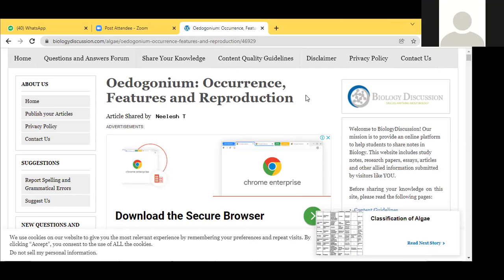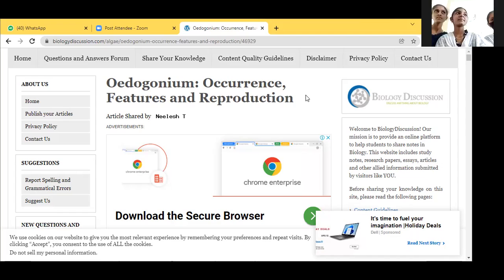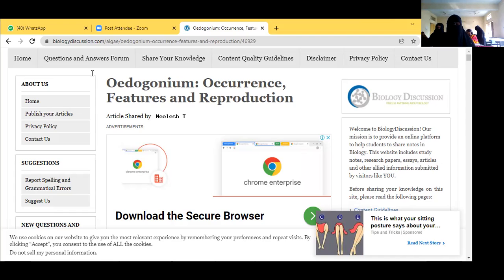Write down, girls. The next one is the Oedogonium. Okay, ma'am. Did you understand the Volvox? It's clear, no? Once you can read it out. If you have any doubt, ask me. Okay. Yes, ma'am. Next you can write down.